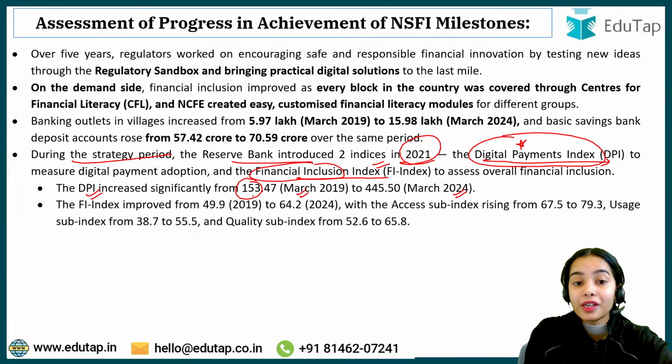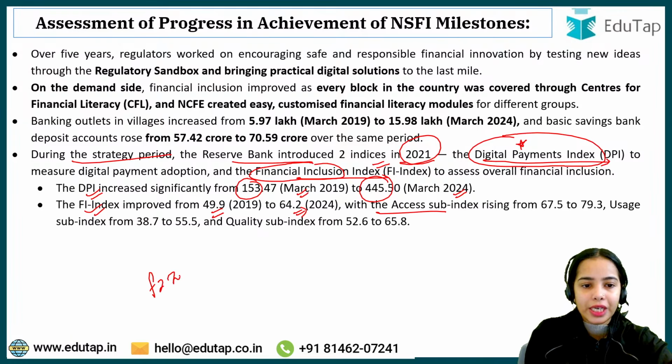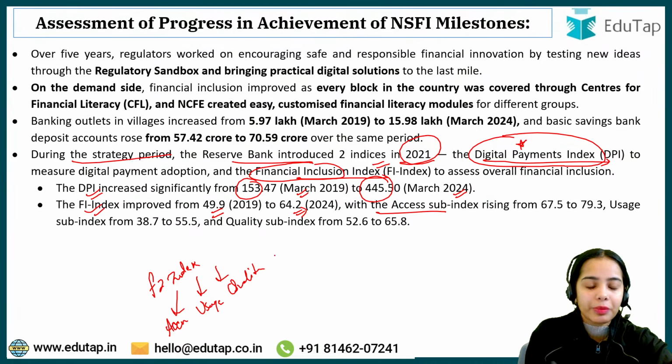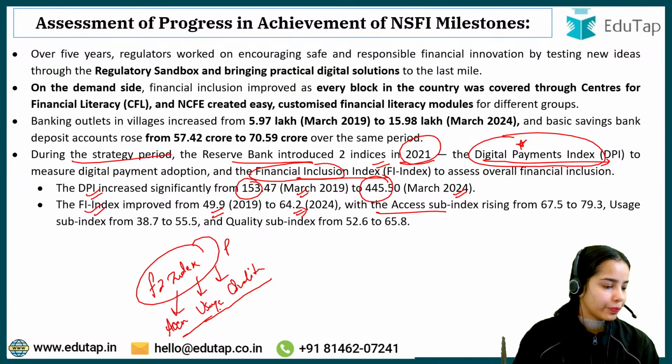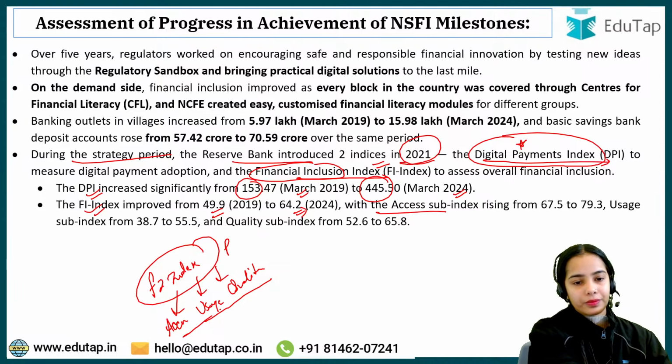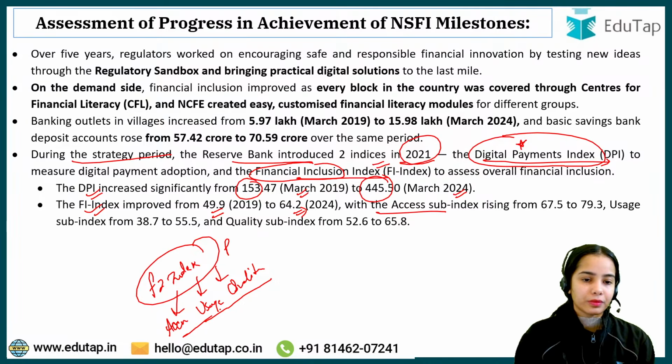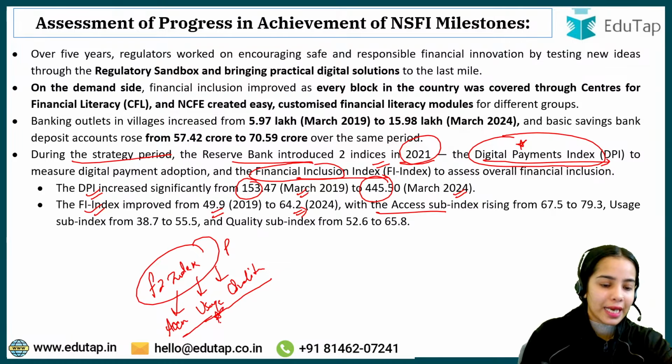The Digital Payment Index has increased significantly from 2019 to 2024, from 150 to nearly 445. Similarly, the Financial Inclusion Index also improved from 49.9 to 64.2. Under the Financial Inclusion Index, there are three broad subparameters: access, usage, and quality. Now, can anyone tell me which of these parameters has the highest weightage in the Financial Inclusion Index? Anyone? It is usage that has the highest weightage.